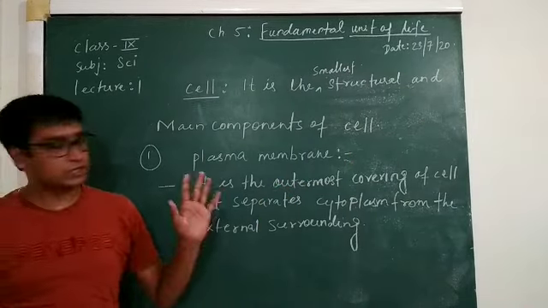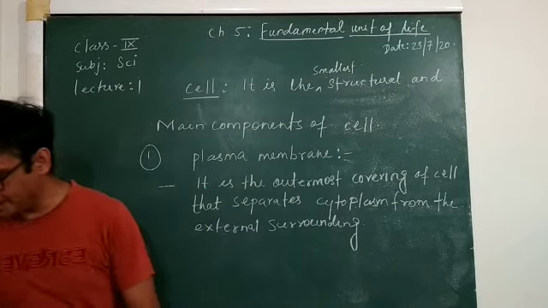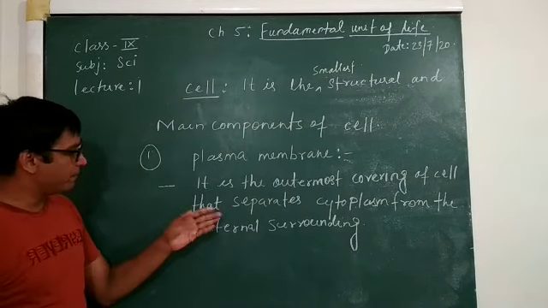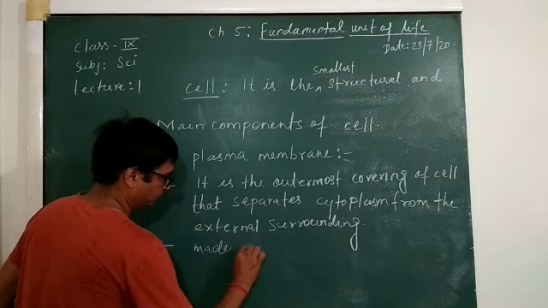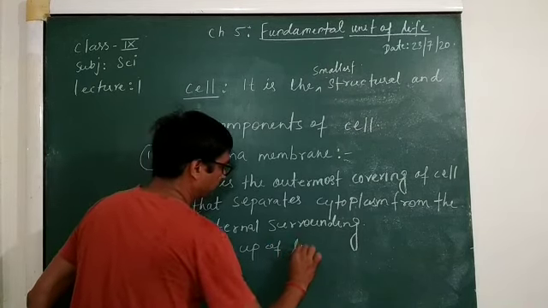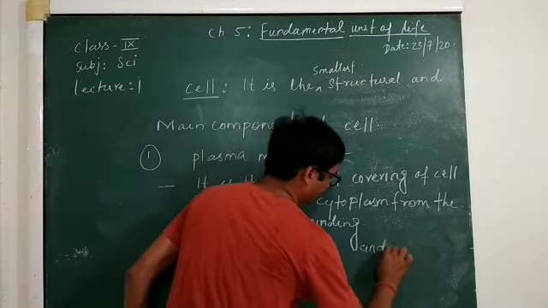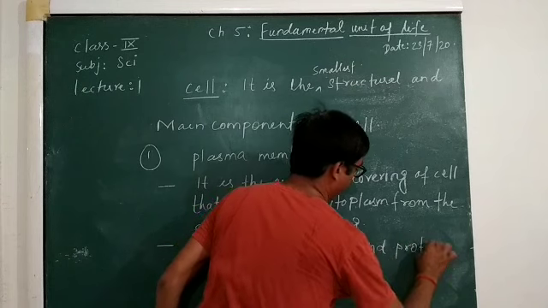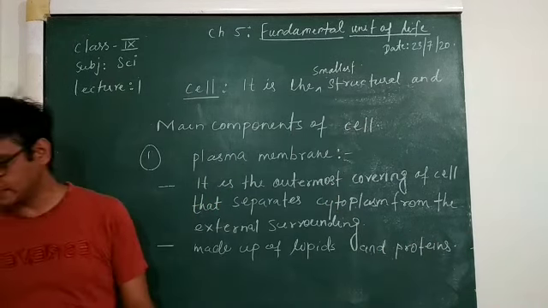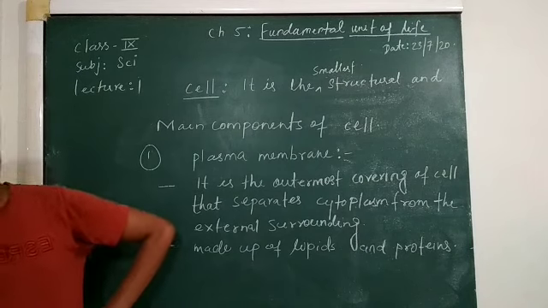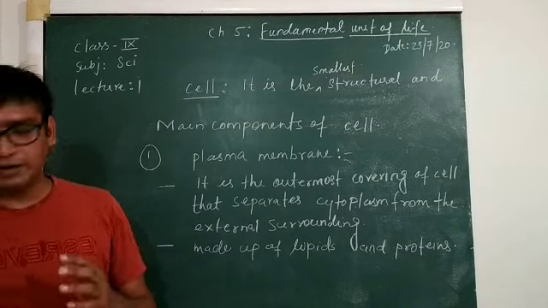Now, this plasma membrane, what is this plasma membrane made up of? So, this plasma membrane is actually made up of lipids and proteins. Lipids and proteins. This plasma membrane is very important for its own task.